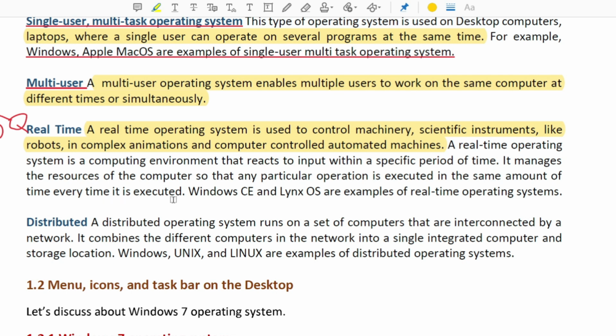So in summary, I could say that in a particular period of time, you have to take decisions very quickly. So in that complex time, you could say, where decisions are to be made very quickly, this real-time operating system is used. An example is Windows CE and Linux operating system are examples of real-time operating system.